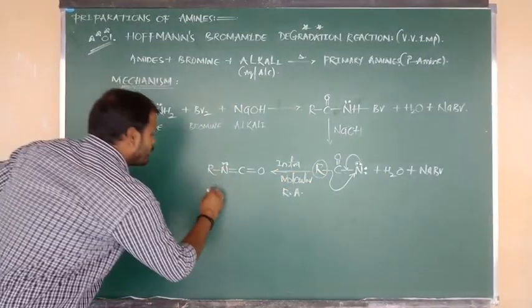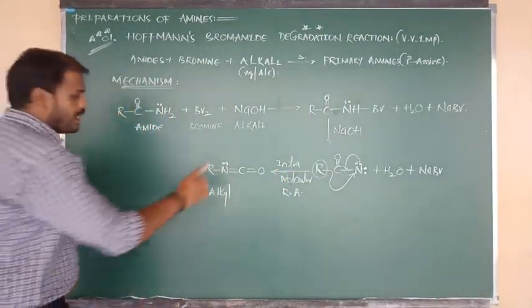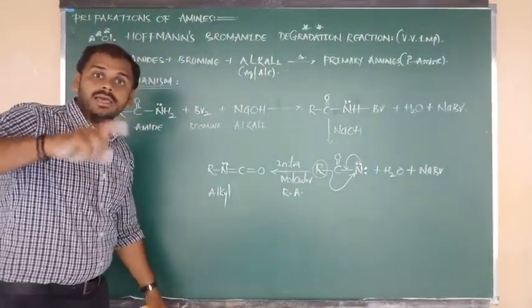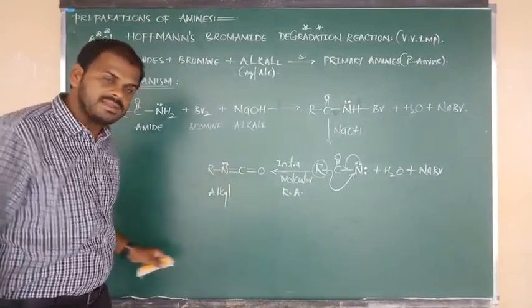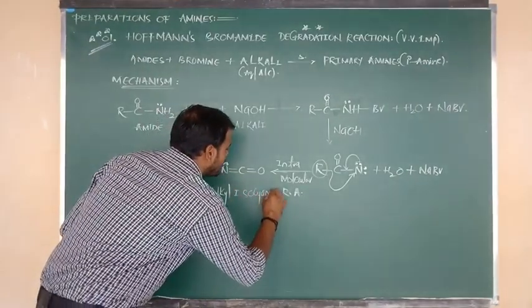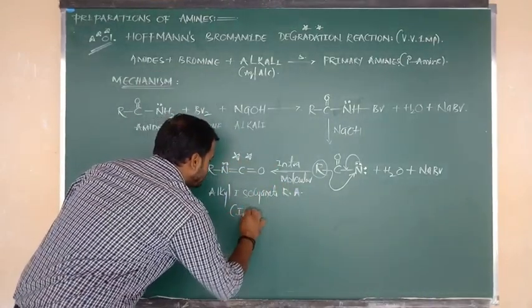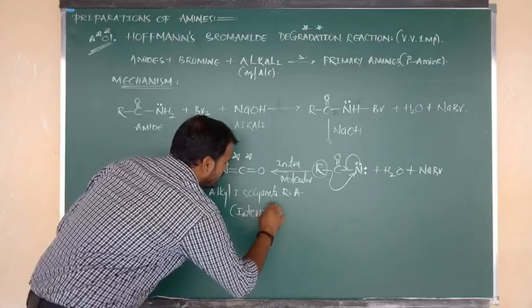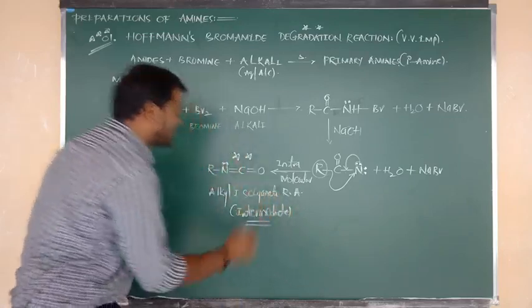What is the group here? R is nothing but the alkyl group. NC means isocyanide, but NCO means isocyanate. This is a very important intermediate, because it has been repeated so many times in competitive exams.